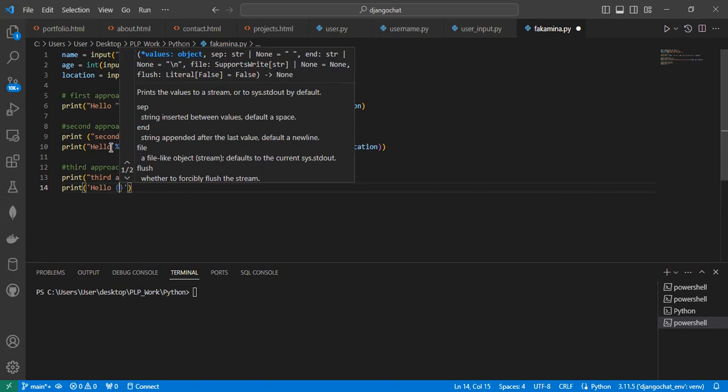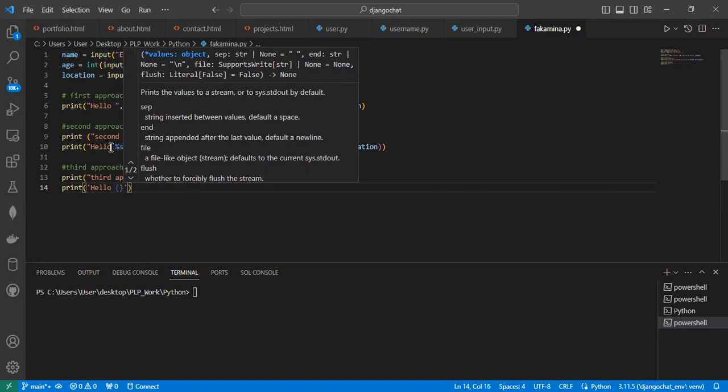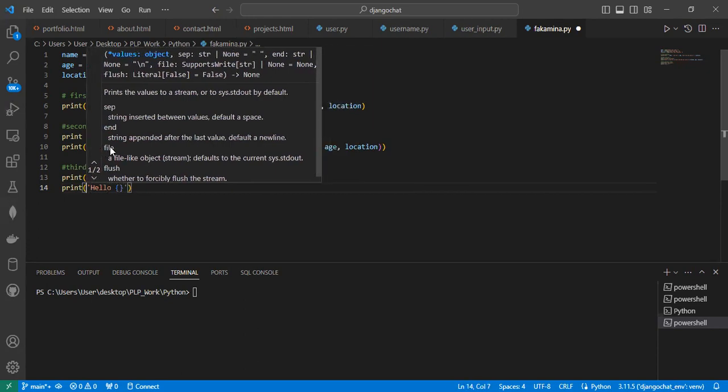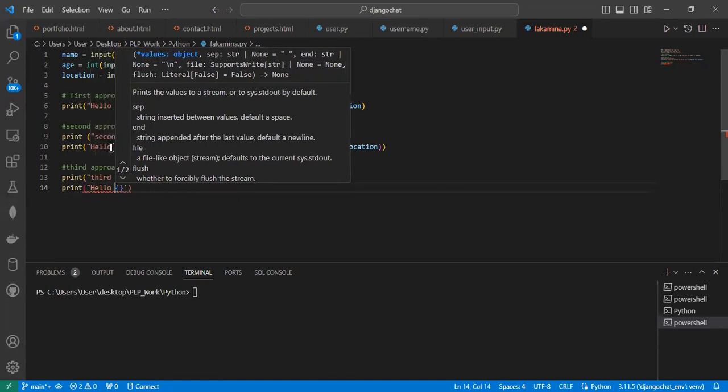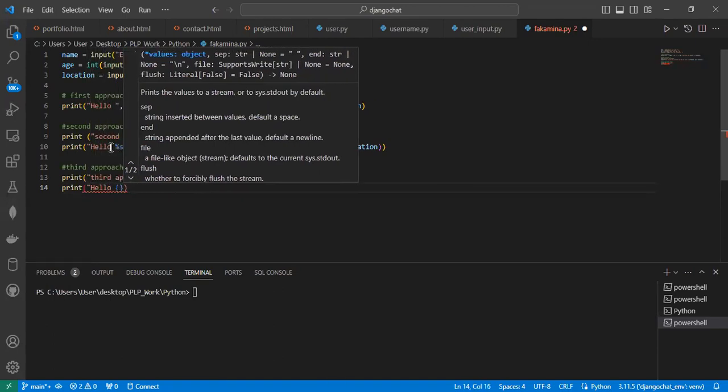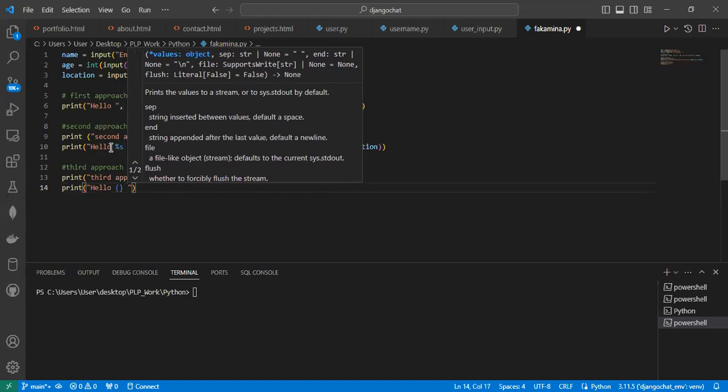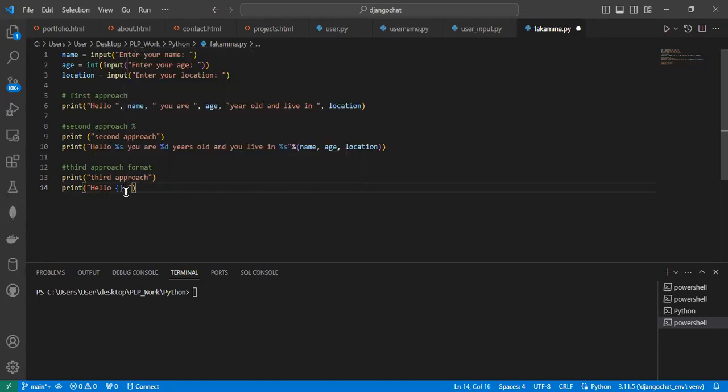Here you don't need to tell the machine that it's a string. Just put an open quote. I think even single quotes can work, but for consistency I put double quotes. And then hello, and you put the placeholders here.